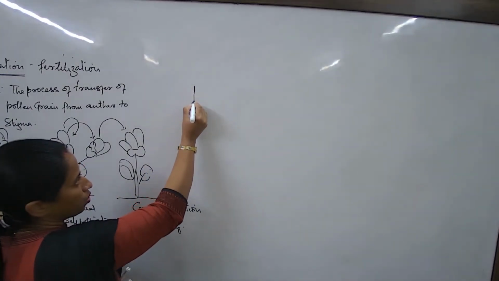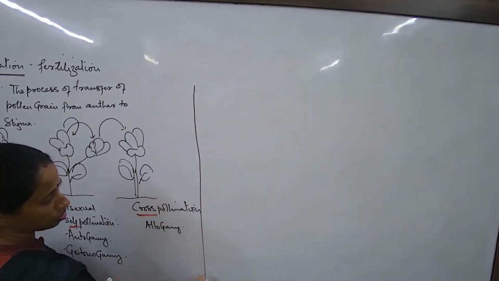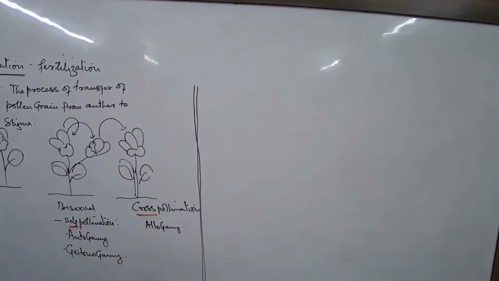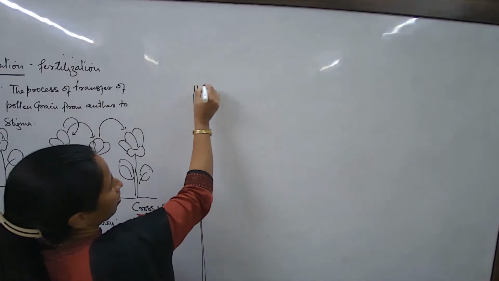After the basic concept of pollination and the terms, now we move on to what could be some of the factors responsible for the process of pollination. Now, self-pollination we have been talking about. Okay, now next we look into how self-pollination can occur. What are some of the factors? What are some of the conditions?